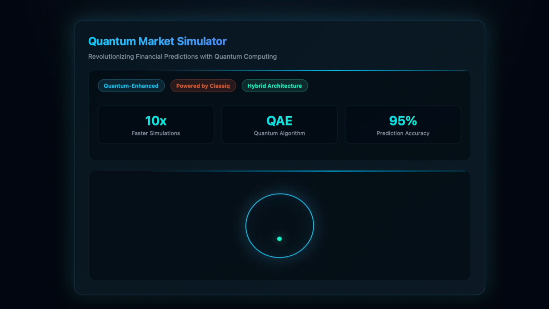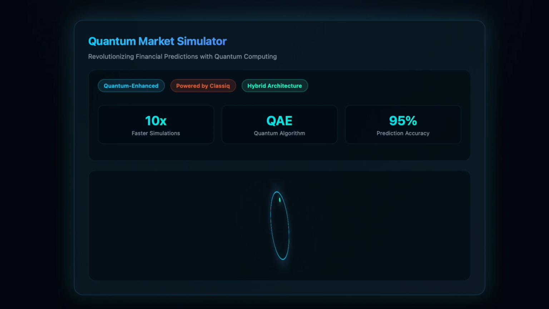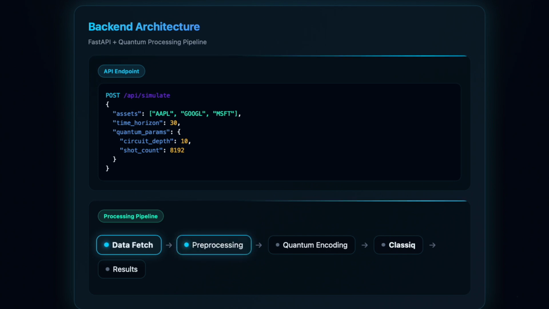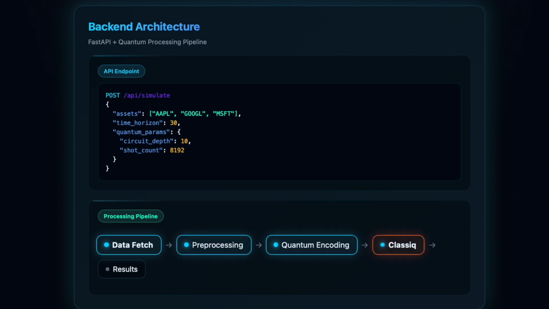Our system achieves 10 times faster simulations using quantum amplitude estimation with quadratic speedup over classical methods. The backend runs on fast API with a sophisticated quantum processing pipeline, handling requests through a RESTful API. Data flows from market fetch through pre-processing, quantum encoding, and then to ClassIQ for circuit execution.